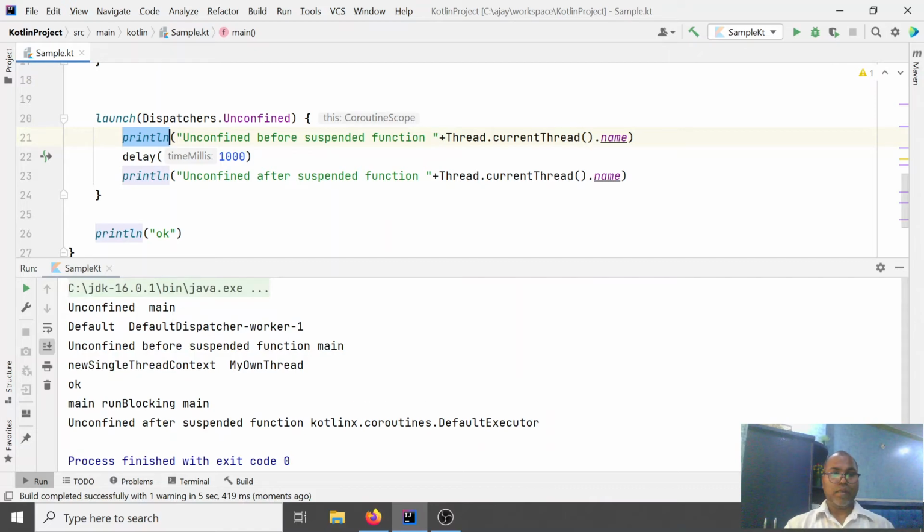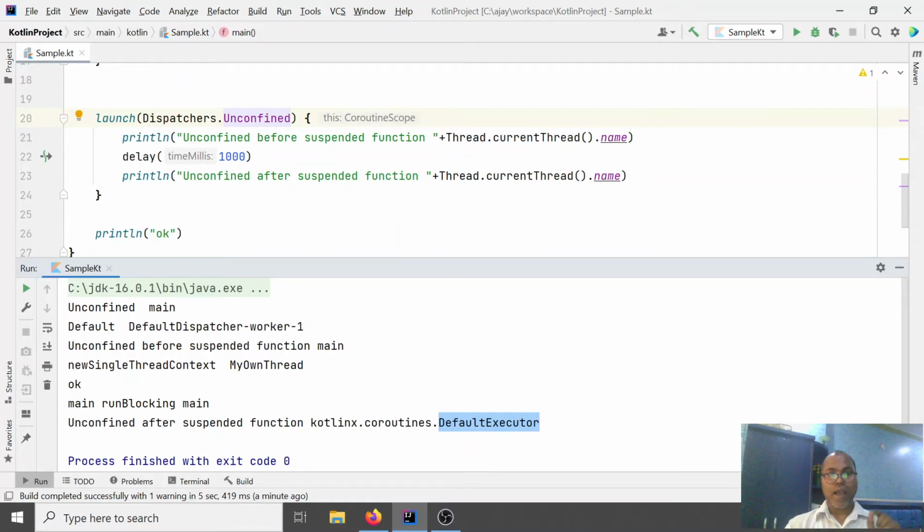Let's analyze the output. This is your before suspended function. Your main thread is running, but any suspend function, this is our suspended function, and after that this is the same dispatcher, but they are going to run with a different default executor thread pool.